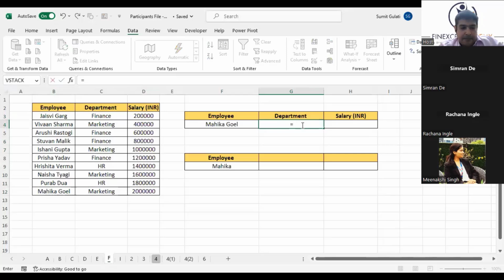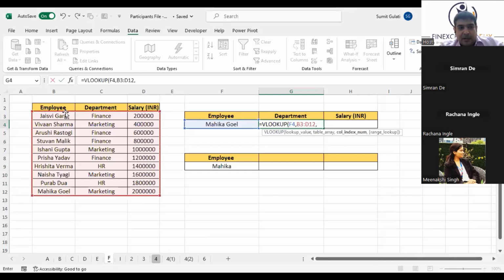So now VLOOKUP, what to look up? I want to look up this. Next, it will ask where to look up. Excel is asking where should I look up Mahika Goyal. So I am going to select not only this, but the complete array. Excel will automatically look up this particular name, Mahika Goyal, in the leftmost column of what you have selected. Comma. It is asking me for the column index number.